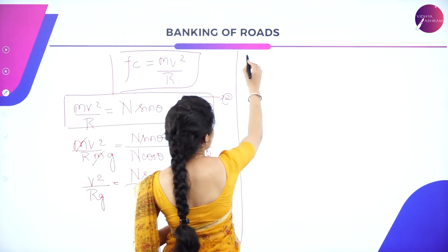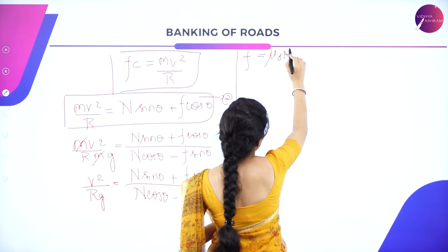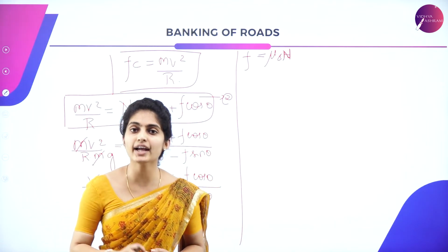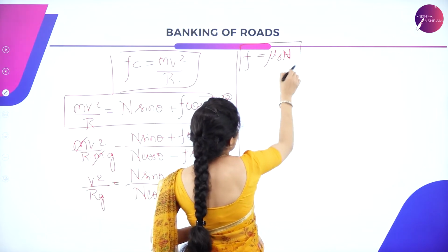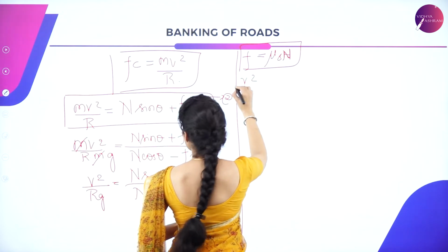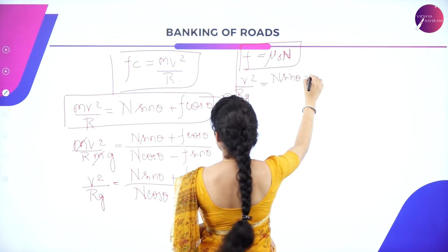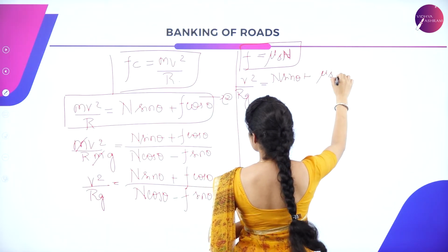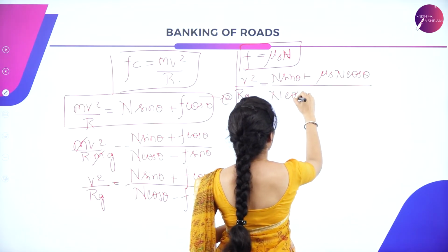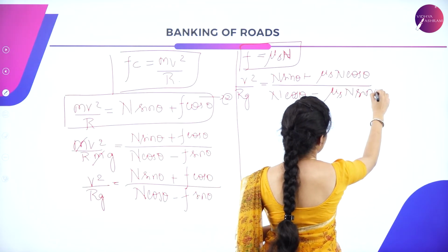You all know the friction in relation with the normal reaction is F is equal to mu s into the normal reaction. So we have the coefficient of static friction and the normal reaction. So this is a relation. In the place of F you can substitute mu s N. So it will be v square by r into g, which is equal to N sine theta plus mu s N cos theta divided by N cos theta minus mu s N sine theta.